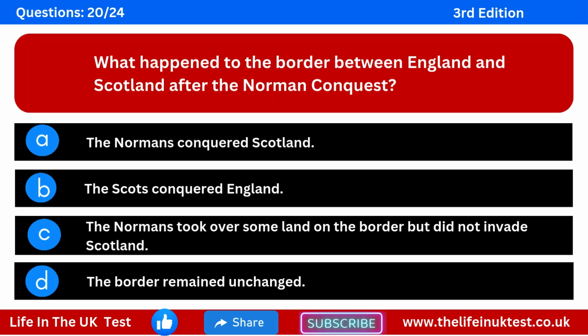Question 20. What happened to the border between England and Scotland after the Norman conquest? Option A. The Normans conquered Scotland. Option B. The Scots conquered England. Option C. The Normans took over some land on the border, but did not invade Scotland. Option D. The border remained unchanged.